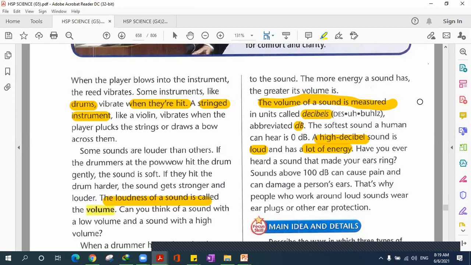So for example, if I say that this sound has 0, what do I say? Is it 0 meters, 0 kilograms, or 0 decibels? Yes, I say 0 decibels. Okay, so that's the unit we use in order to measure volume. So you can say that the decibel is the measuring unit of loudness.